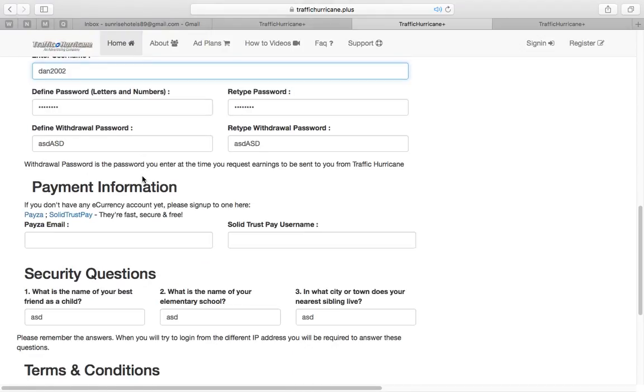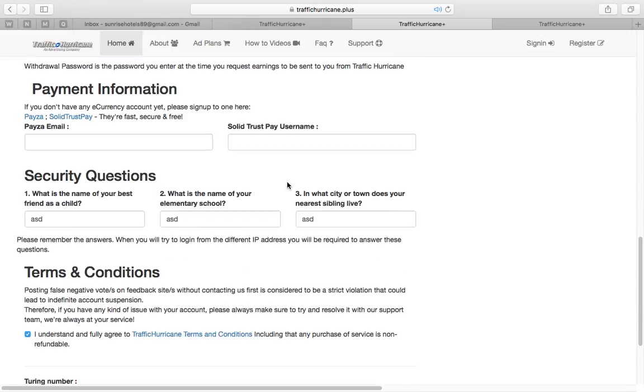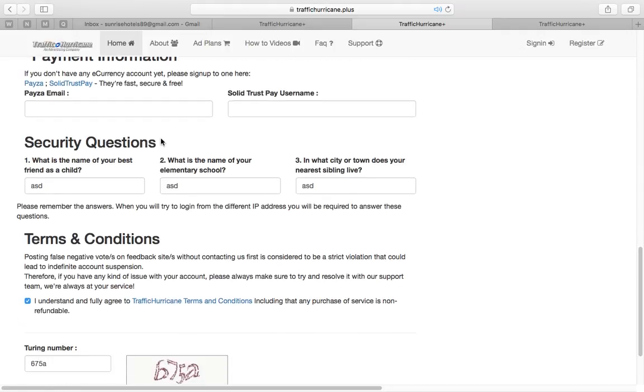And also define a withdrawal password. It's the one we call the PIN code, or the withdrawal password, or the transaction ID. So you also have to remember that almost every time. Payment information, I recommend leaving this step for later, because you can do it later and easily. Security questions, I answered them all the same, so it's easier for me to remember.